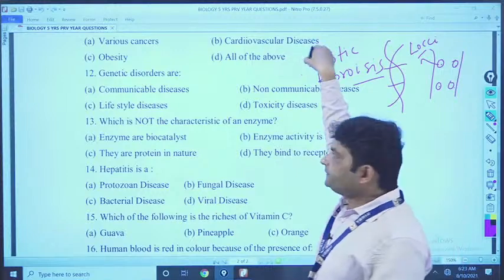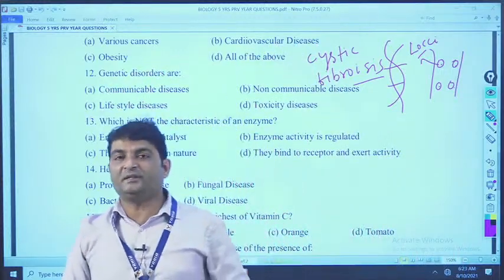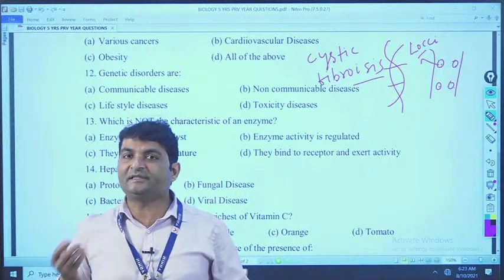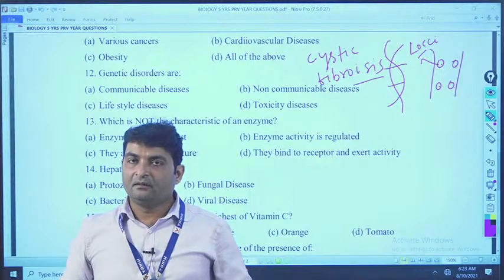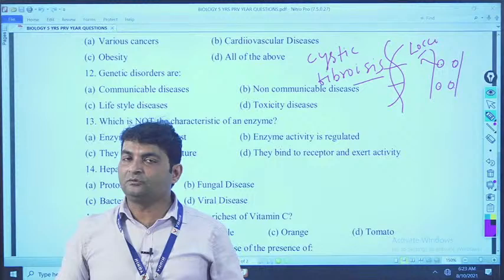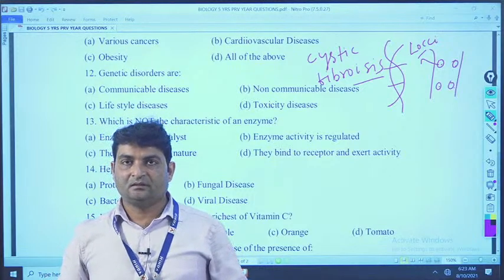And that is a genetic disorder and it is inheritable. Inheritable means that disease passes from parent to offspring. Offspring means child. Clear?